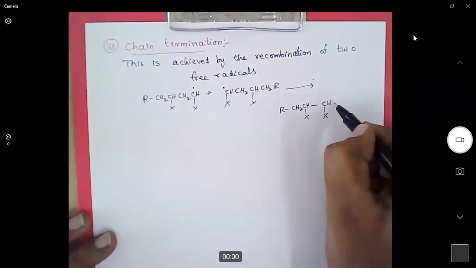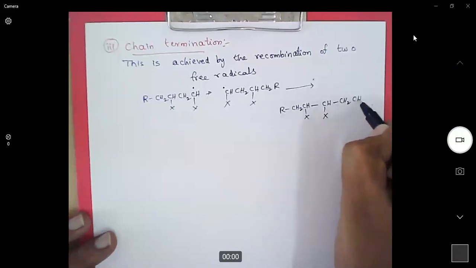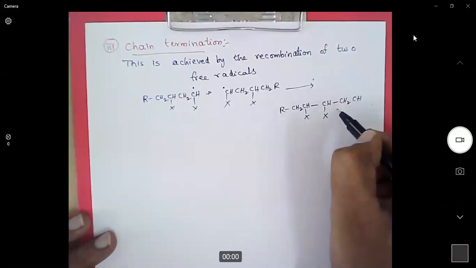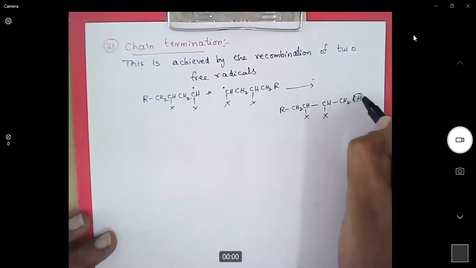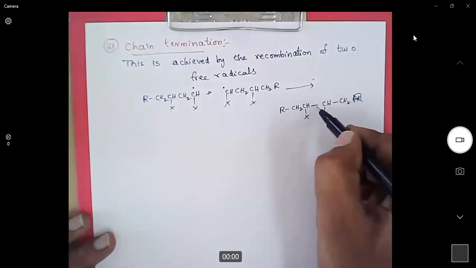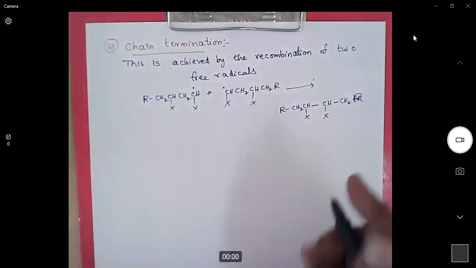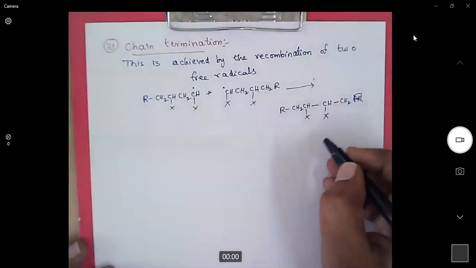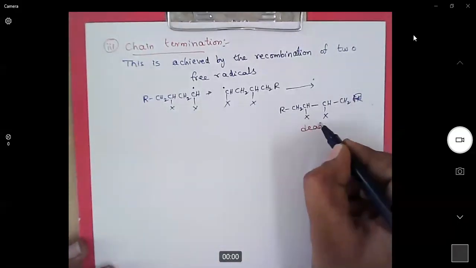I'm not writing the complete structure. They will combine, they will make a new bond, and then the radical will be quenched. So it is a dead polymer.